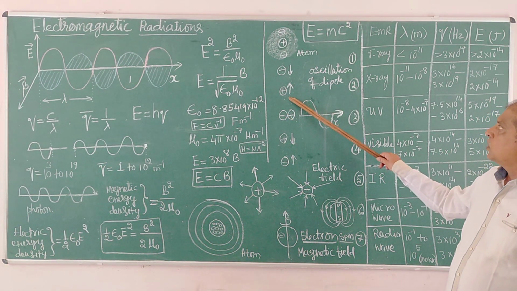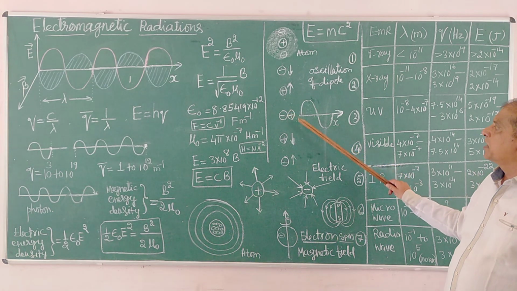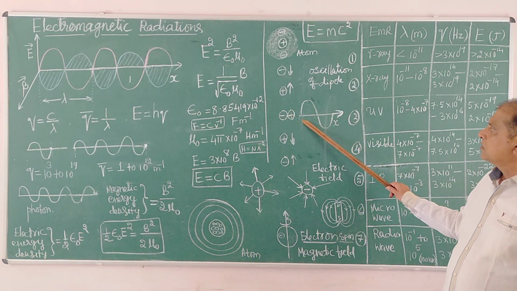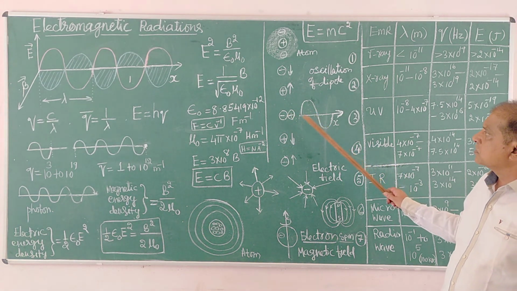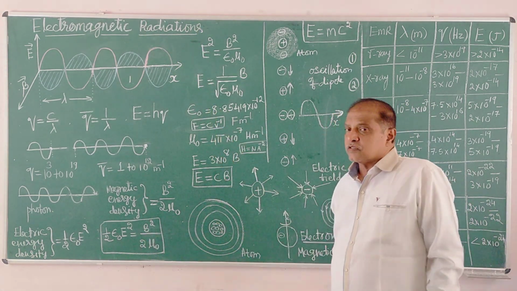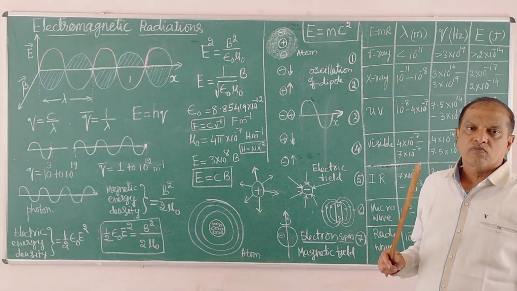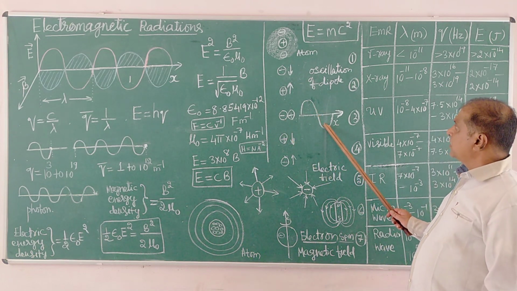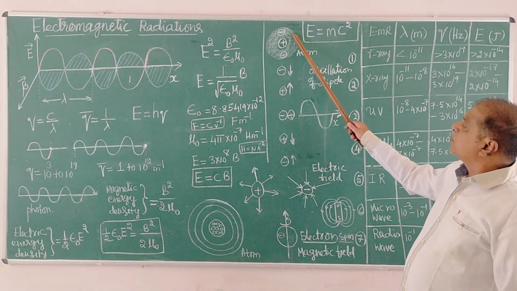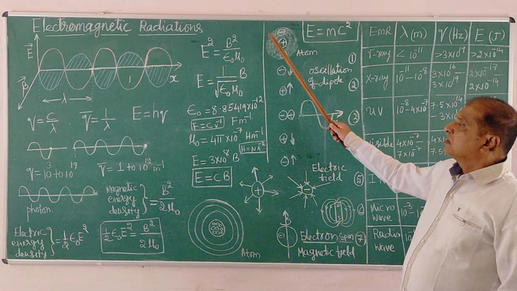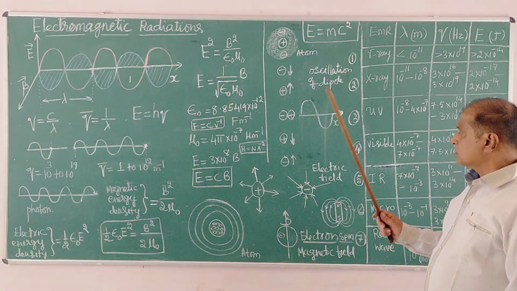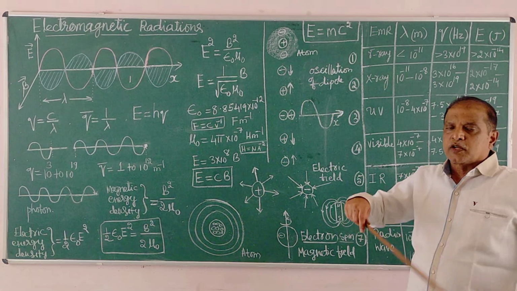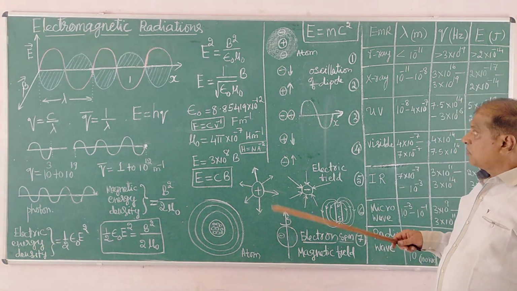With this oscillation, those oscillating atoms will emit radiations. What radiations? Electromagnetic radiations of different energies. These radiations are emitted from the upper surface of the sun because of the oscillation of the atoms present, the hydrogen atoms, nuclei and helium atoms.